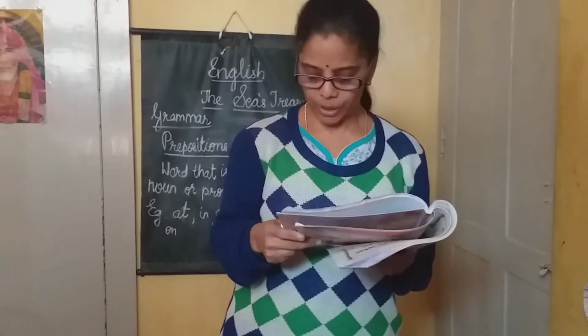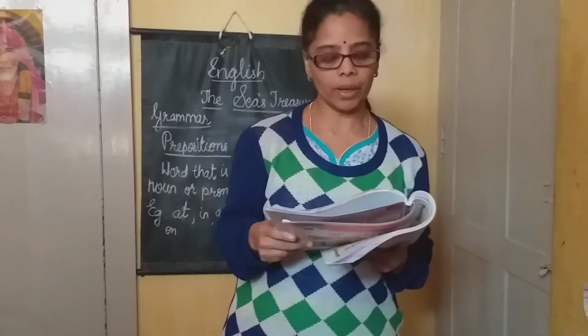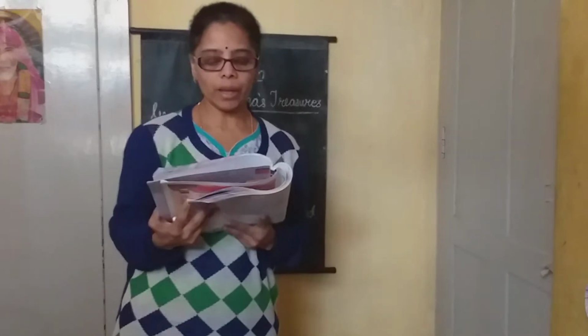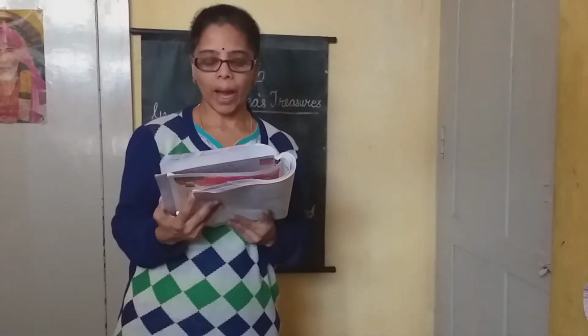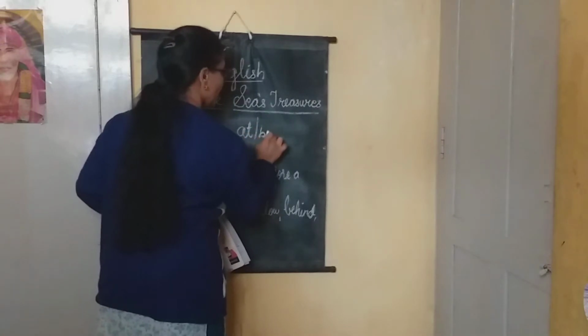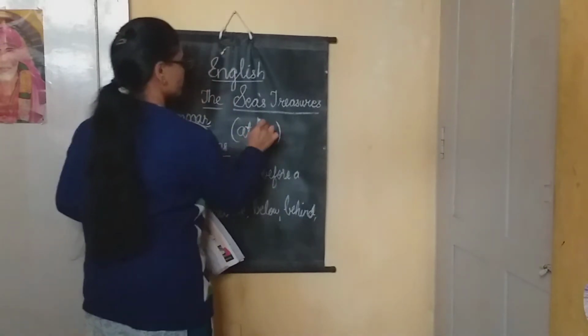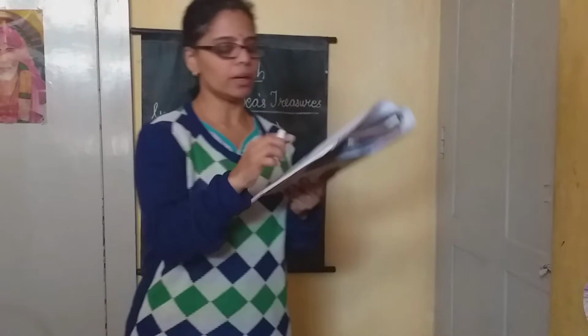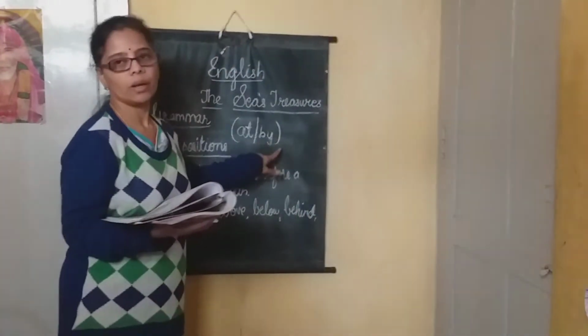Now, page number 95, A main, look at the picture, underline the right prepositions from the brackets. So here, Mary and Paul are at or by. They are given one picture here.